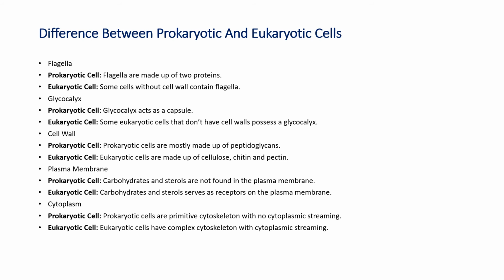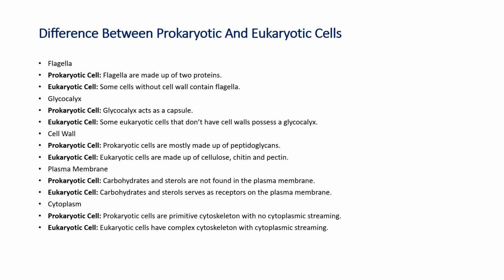We were talking about the difference between prokaryotic and eukaryotic cells. You have seen that in bacterial cells a flagellum is present, made up of two proteins. But in eukaryotic cells, only some cells without a cell wall contain flagella, so it is not an essential component. Then glycocalyx. Some bacteria are enclosed in slimy capsules.